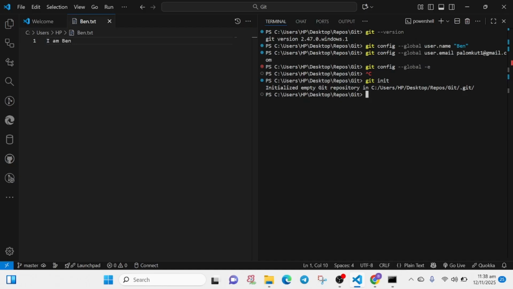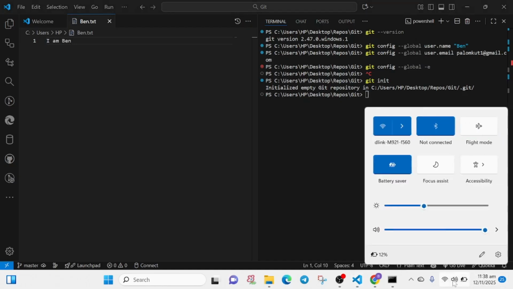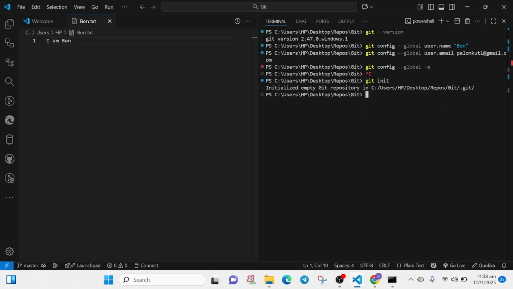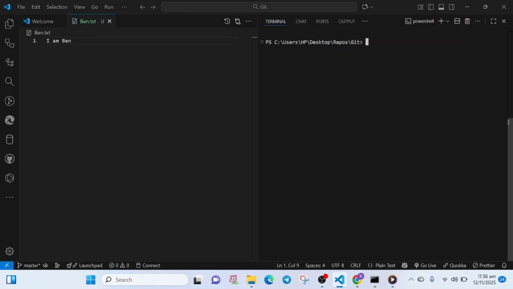Now there's something in Git, let me quickly increase my brightness. There's something in Git called adding files to your Git, right? So to add, we just use the command git add, then the name of the file. So we have ben.txt, and when we run this command, it looks like nothing happened.